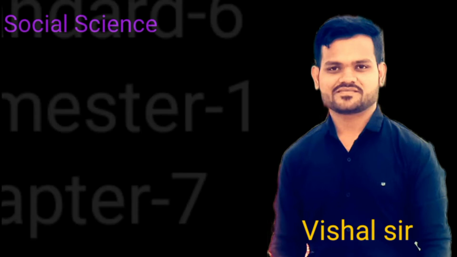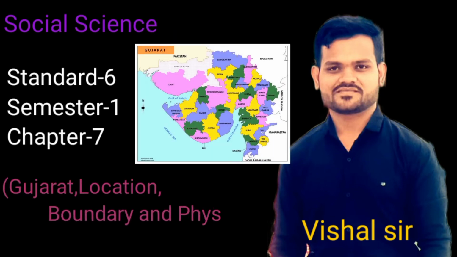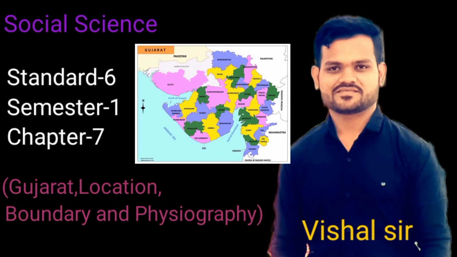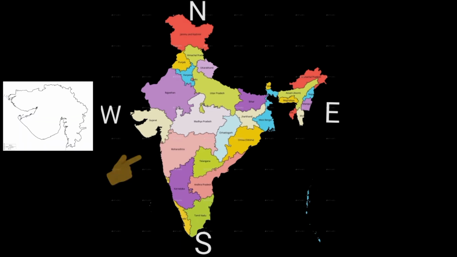Today we are learning Standard 6, Semester 1, Chapter number 7, Gujarat: Location, Boundary and Physiography. First of all, we see the location of Gujarat state. Now this is the Indian map. Are you able to see which side Gujarat is located? Yes, this is Gujarat state. Which side is it located? West side, right. Our Gujarat state is located on the west side of India.